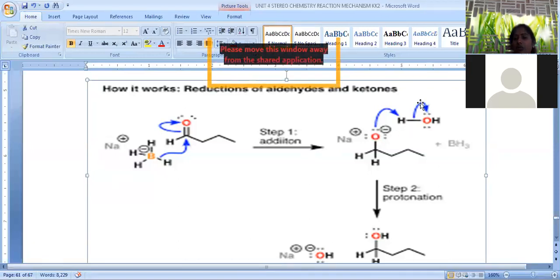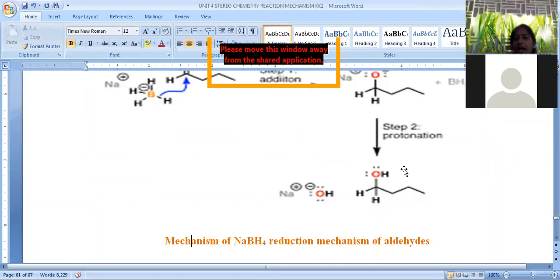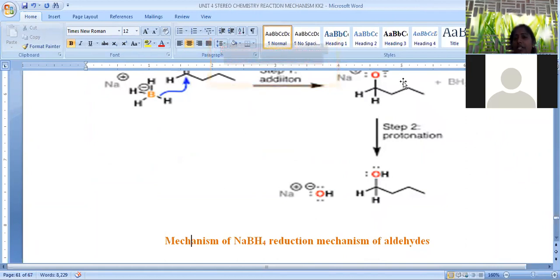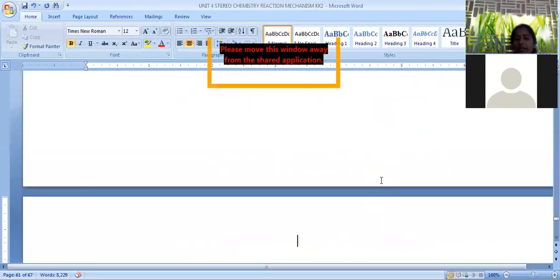Further, it is treated with water. Water releases H plus ion to this oxygen. When H plus is released, it is converted into CH2OH. In this way, formation of the hydroxy compound is possible. Very simple: the hydride ion released by sodium borohydride attaches to the carbonyl carbon, and in the next step H plus released from water attaches to O minus. Finally, we get CH2OH, the primary alcohol in the case of aldehyde.